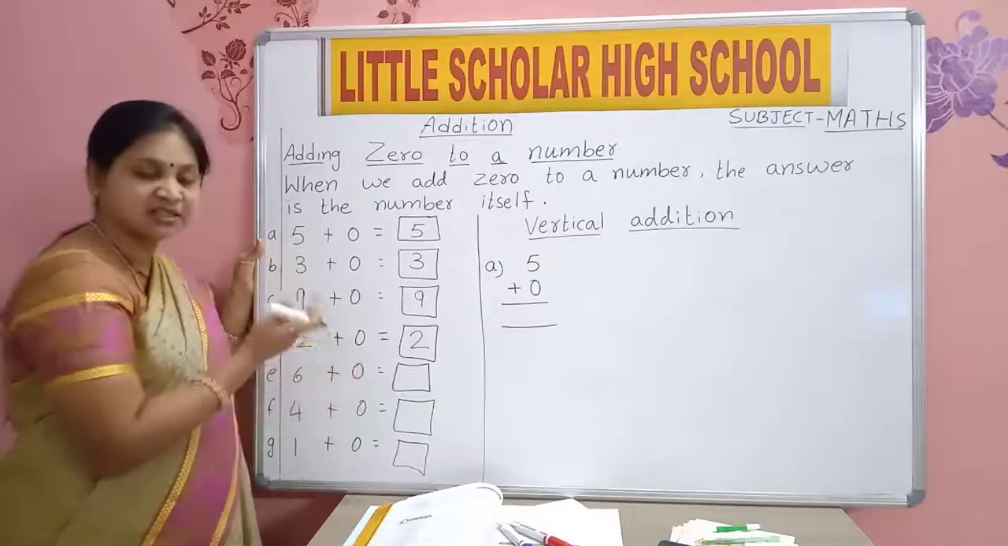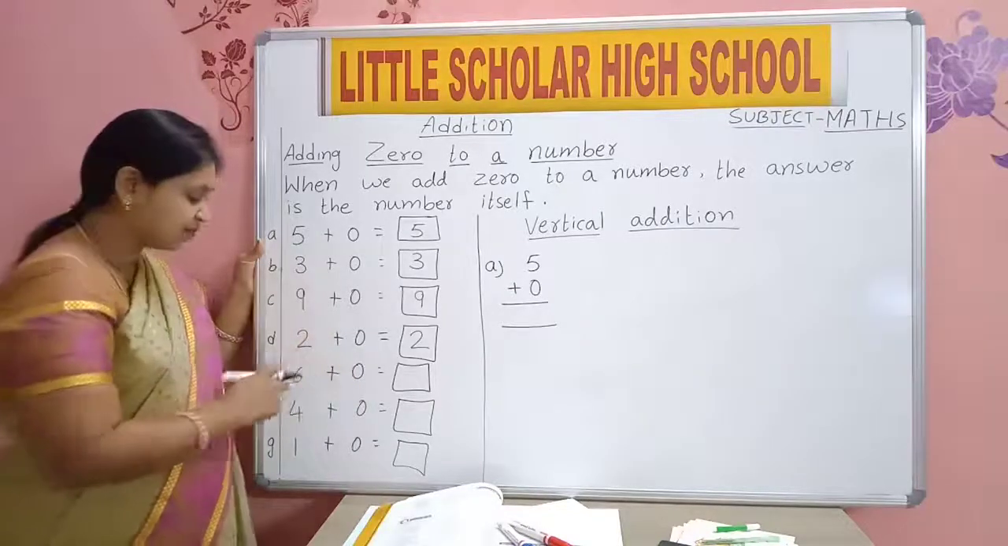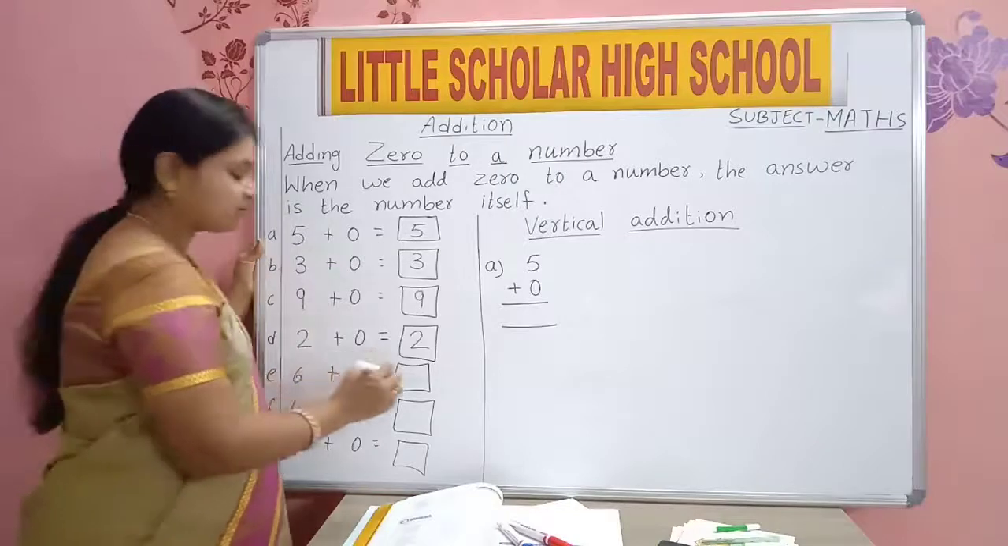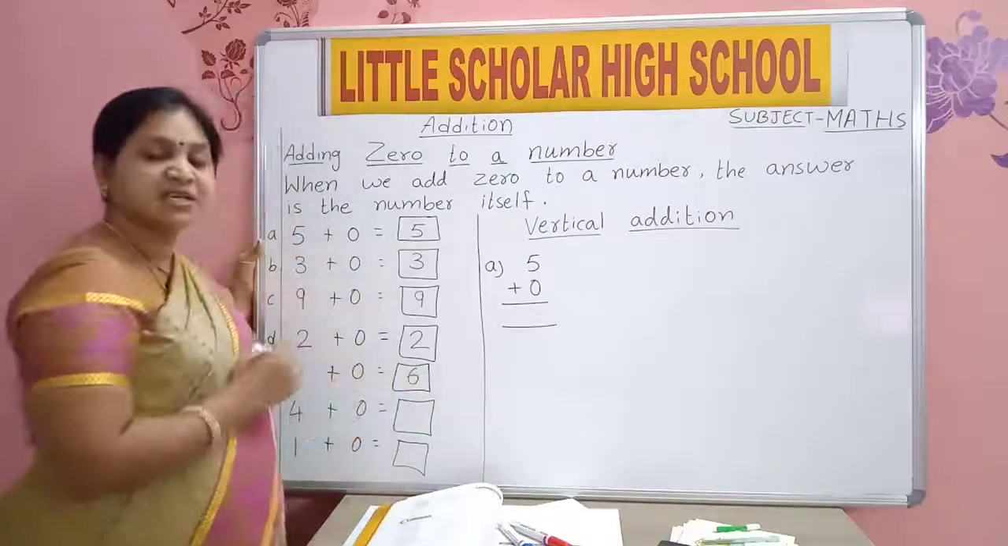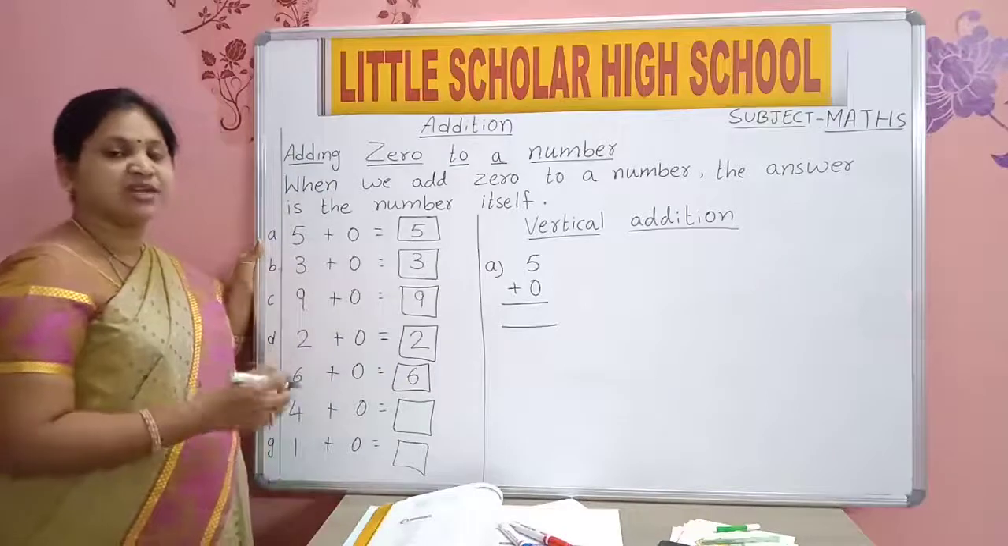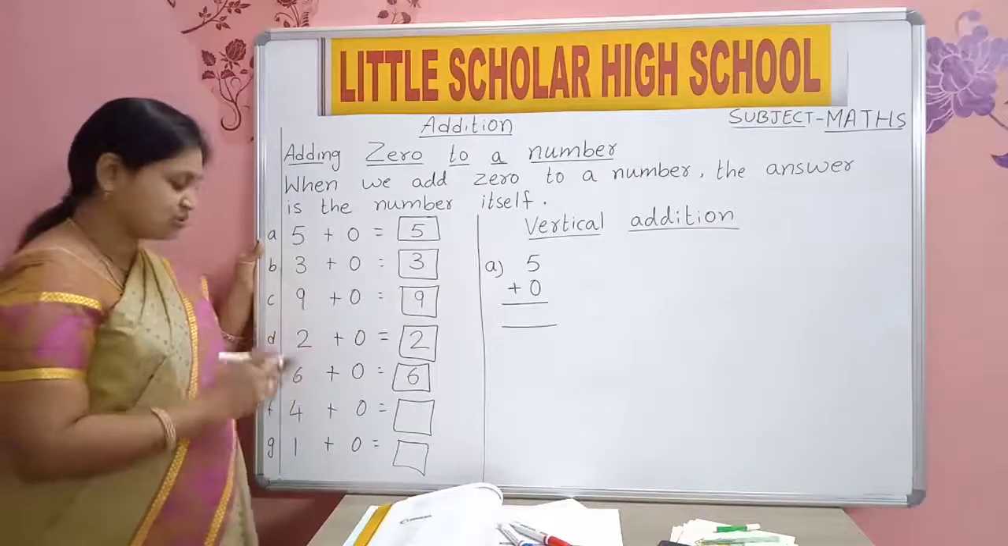Because 0 means nothing. 6 plus 0 is equal to 6 only.